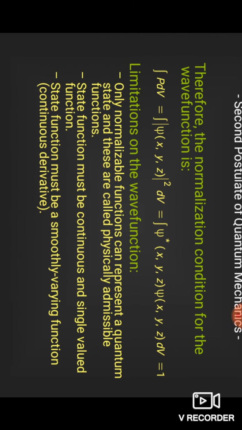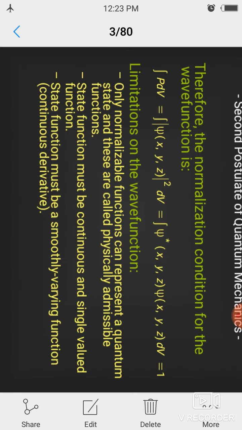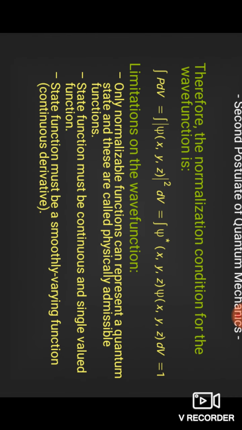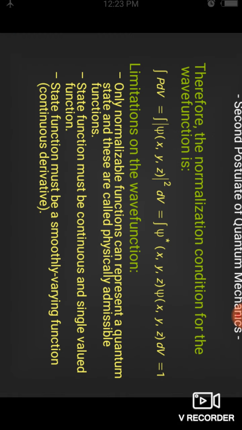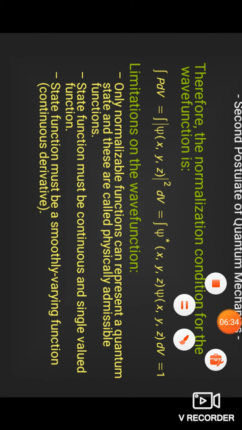There is a limitation on systems: as we know, psi represents the position of a particle or system, so it must be continuous and a single valued function, because that restricts us, and its derivative must also be continuous. In the next video we will discuss what the Heisenberg uncertainty principle is and how we can understand it on the basis of quantum mechanics. Thanks.